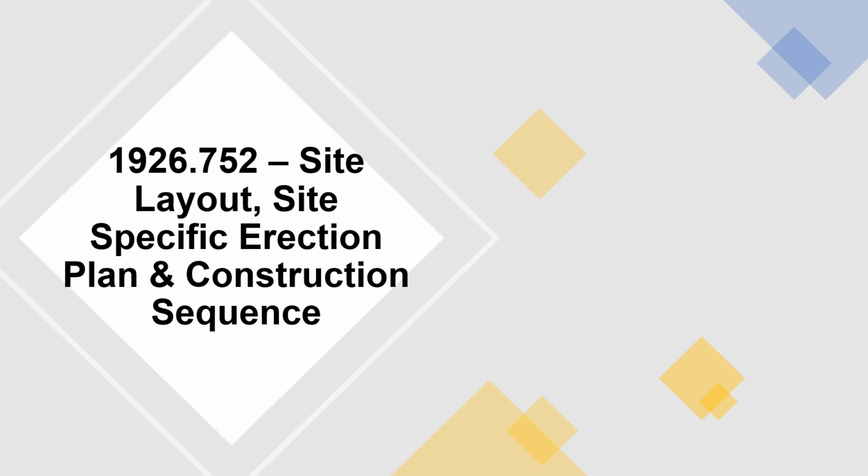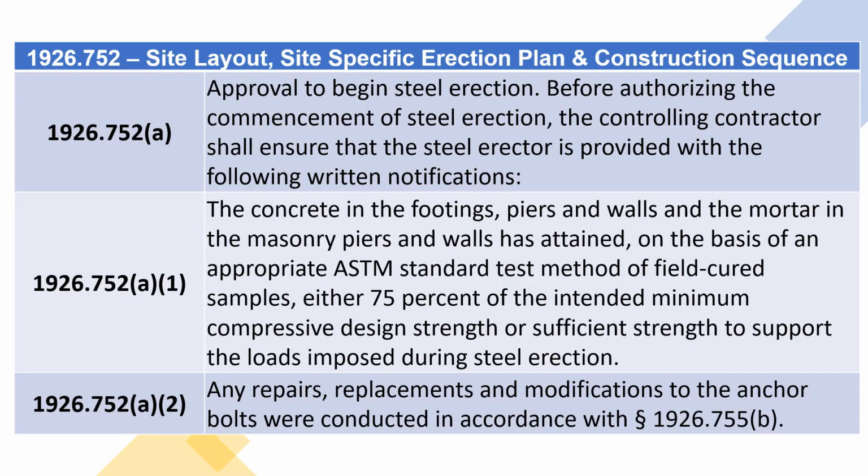1926.752, Site Layout, Site-Specific Erection Plan and Construction Sequence. 1926.752(a), Approval to begin steel erection. Before authorizing the commencement of steel erection, the controlling contractor shall ensure that the steel erector is provided with the following written notifications.